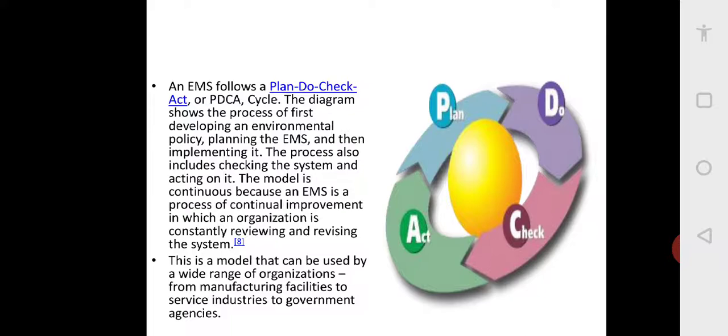First we will plan what my pollution levels should be, and specific power consumption, specific water consumption. Resource consumption also comes into the picture here: energy, electricity, fuel, water, material consumption. We plan specific energy consumption, specific water consumption, material consumption, meaning per unit. Suppose I give an example.